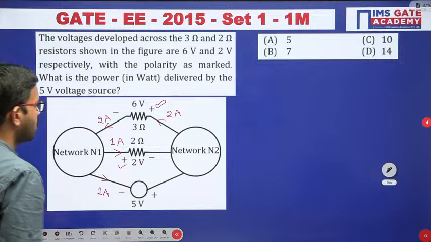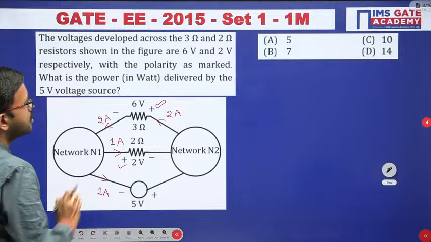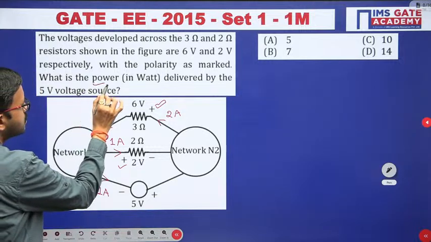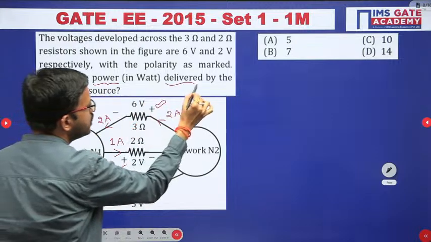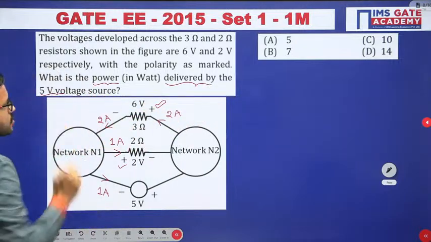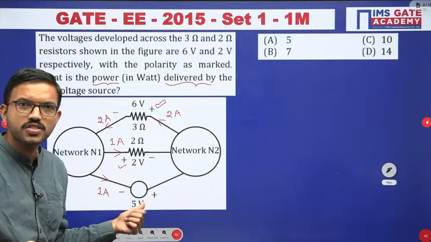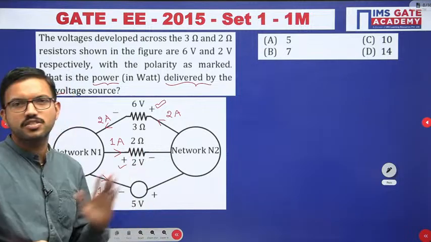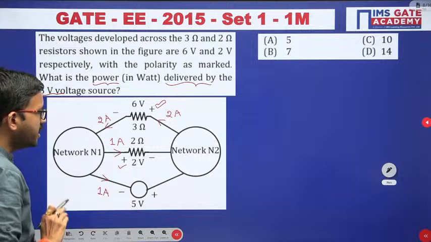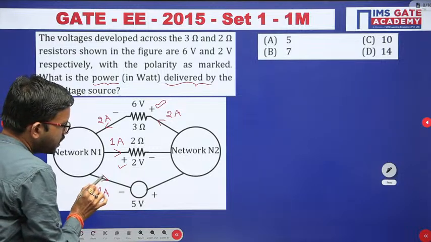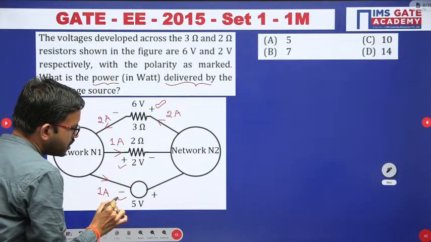Okay, right. So now the question is what? Now the question is, here they are asking the power delivered by the 5 volt source. Here you are having a 5 volt source. How much power is delivered by this source? That is the question. Okay, so here you can observe, current enters at the negative terminal.